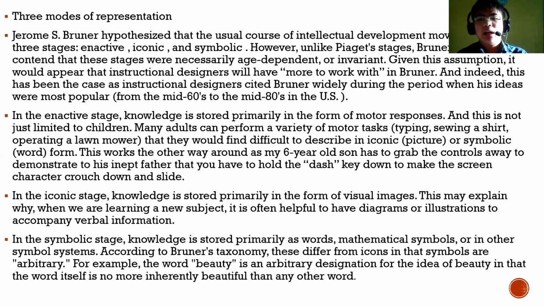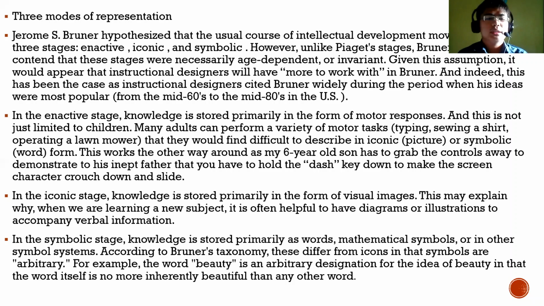Given this idea, this instructional design was formulated by Bruner in order to give facilitators a quick grasp of the best educational plan or lesson plan for their students.